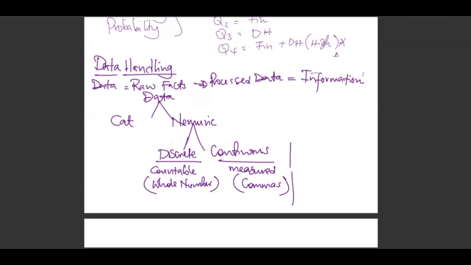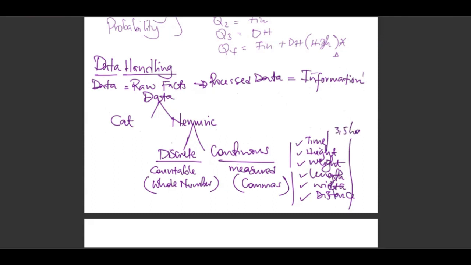Examples of data under continuous, we might have time, height, weight, things that you can measure. Then we look at length, width, anything you can measure, distance. That becomes continuous. Why? You can have them in commas. Even time, you can have 3.5 hours together.